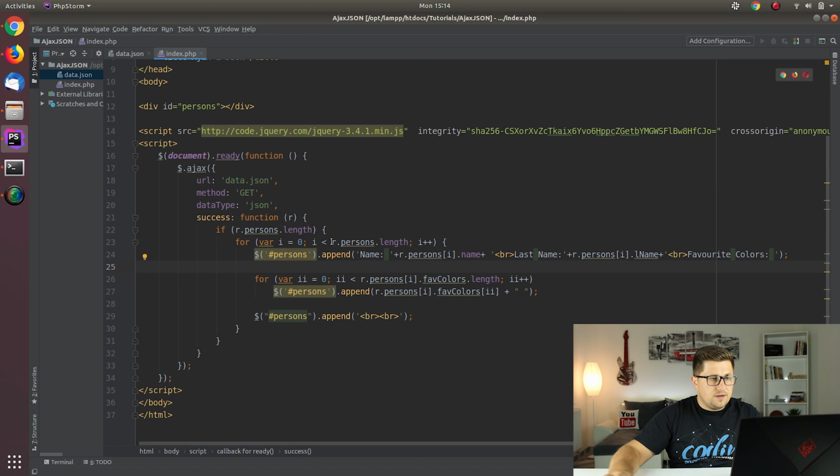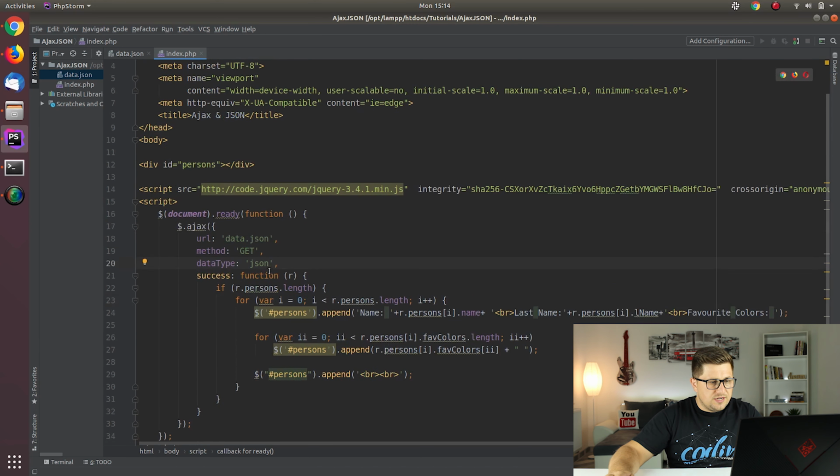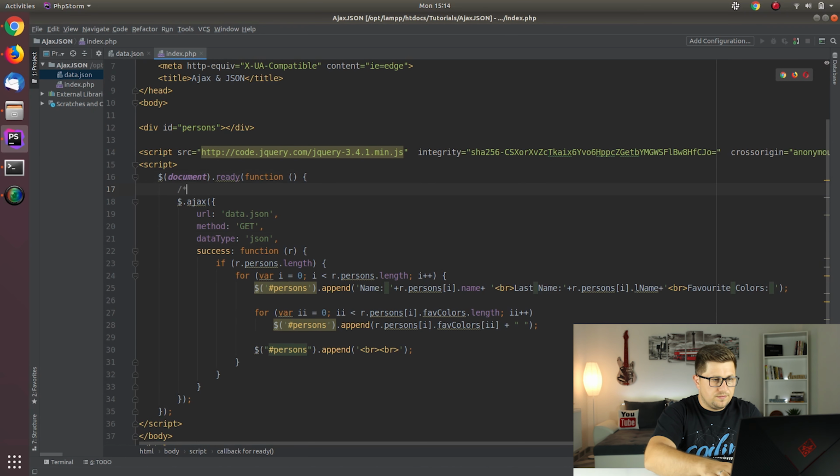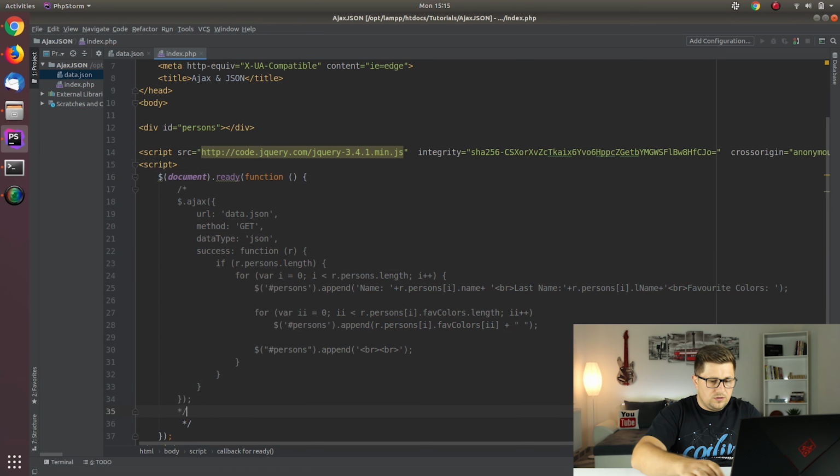Now let's see how we can also plug this code into PHP and how to make an Ajax call to the PHP. Let PHP create some JSON on the fly and then return it to the server and do something with that. So let's see. So let's say here I will leave, maybe I can just comment this so you can see just the difference.